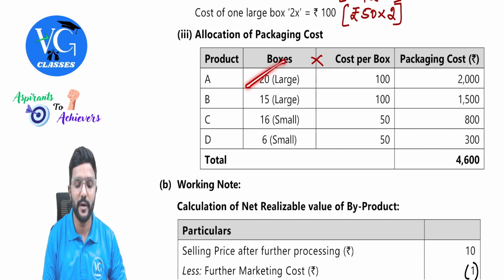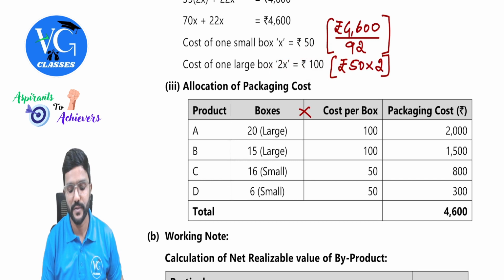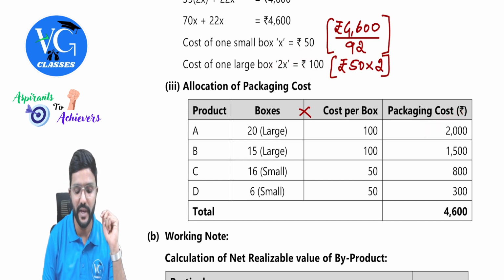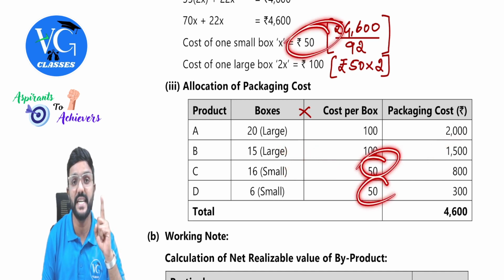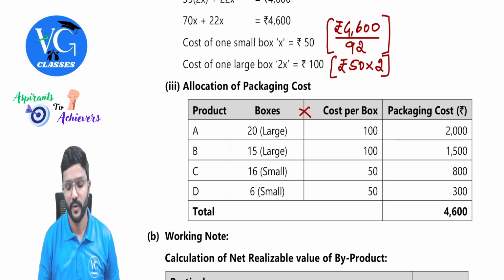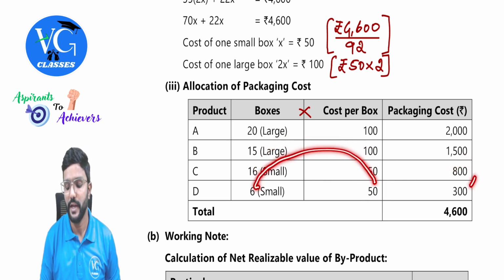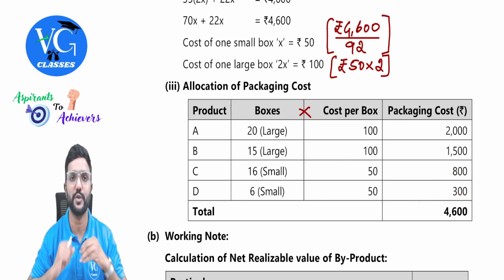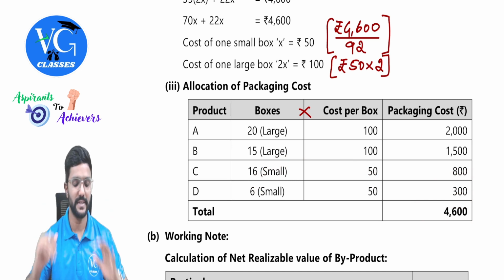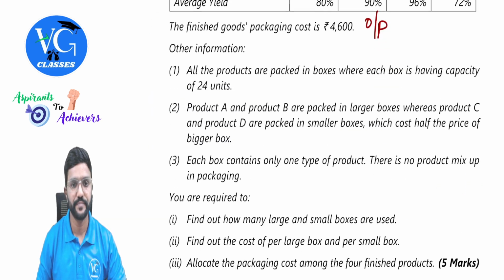Okay, so for A, 20 large boxes we require, which we have calculated here. So 20 into cost, 100 rupees, we will get 2000. Same way for B, 15 into 100, 1500. Then 16 into 50. Please be careful for small box. For C and D products, we are packing in small box, so we need to take 50 per box. So 16 boxes into 50 will give us 800. Number of boxes 6 into 50, 300. So the total packing cost has to match with 4600, which is already given in the question. Very simple question, guys. Yes, sir. Fine. A is done. Now let us move to the B part.